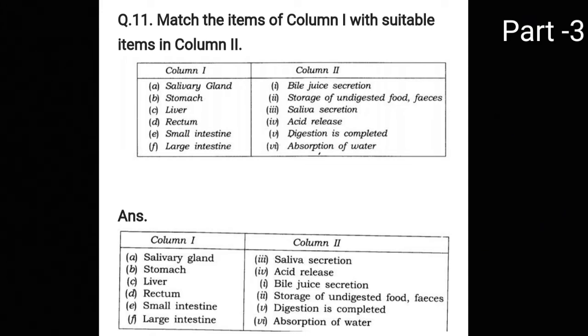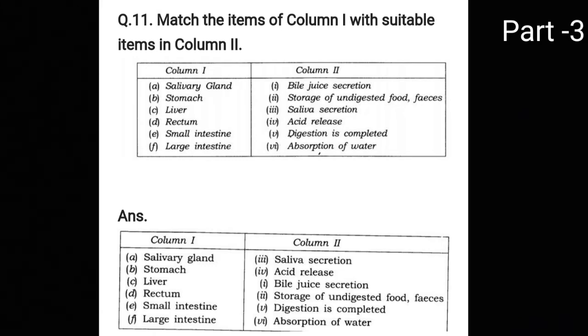Okay, so first is your salivary gland. What will the salivary gland do? The salivary gland will secrete saliva with the help of salivary amylase. So your third option is correct, saliva secretion. Second is your stomach. In the stomach what happens? Out of these, digestion is completed in the stomach. Fine, so the fifth option is correct.